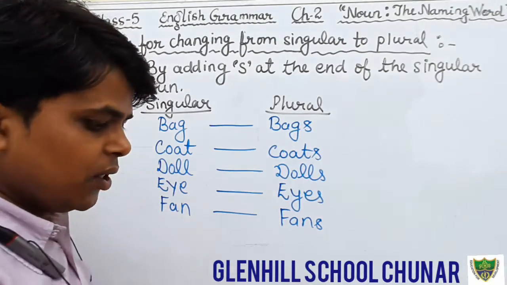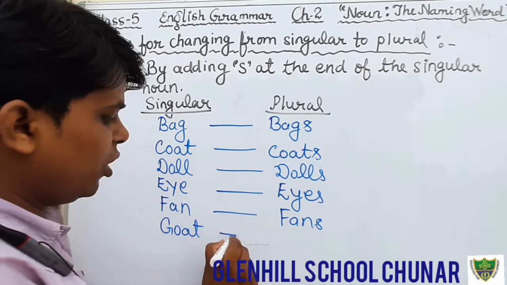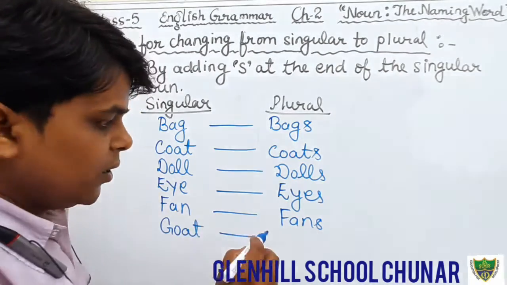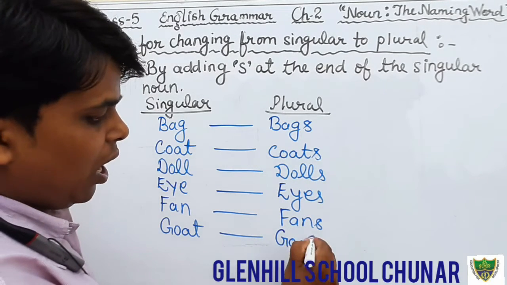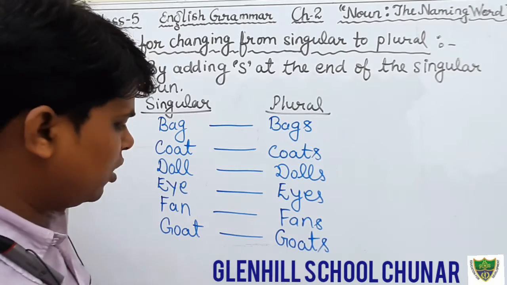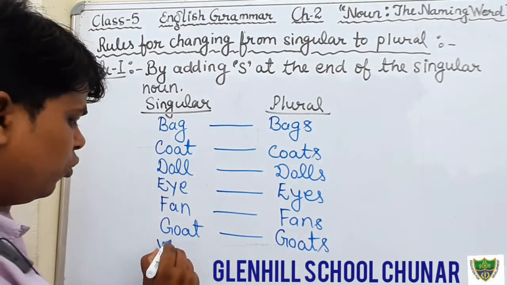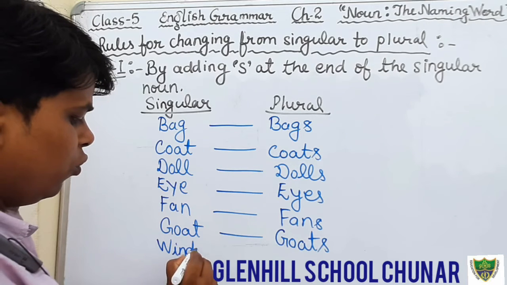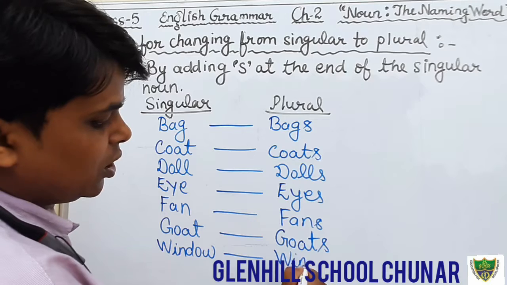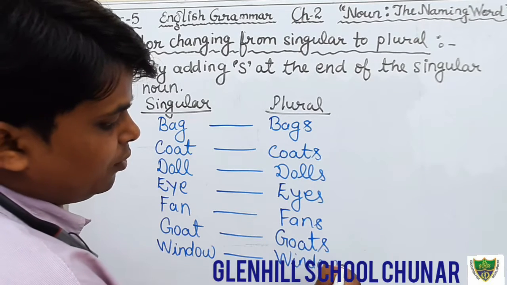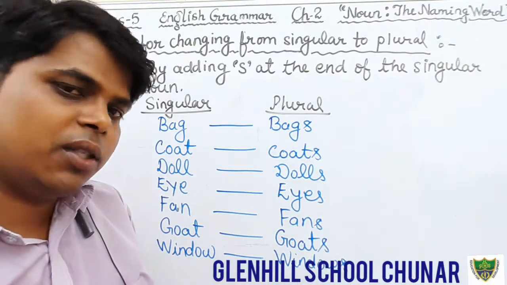Okay, and goat, that is singular, it denotes only one goat, and when we add s in this word, it becomes plural, goats. Okay, window, that is singular, when we add s at the end of the word, it becomes plural.